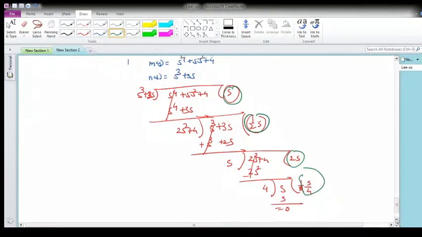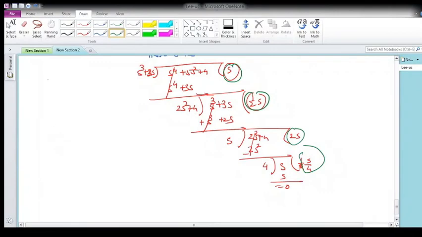Okay, so basically what we have done here is that I divided m of s by n of s, even by odd. So I got one quotient which is q1, and this is also a function of s, so I will write it as q1 of s. Then I get the quotient plus the remainder r1 of s upon n of s. Okay, this was my divisor. Now basically what I have to do is invert it. So I will take the dividend as n of s, and the divisor will be r1 of s.